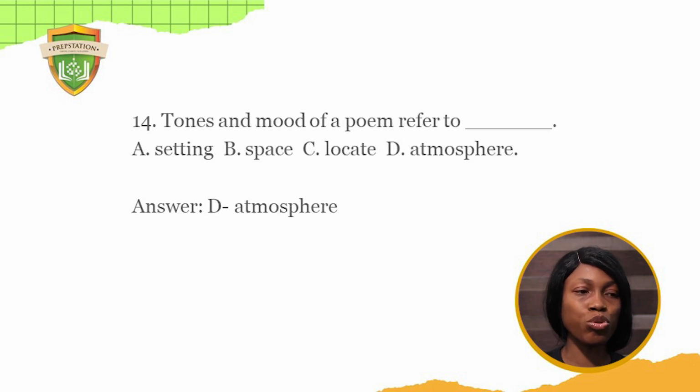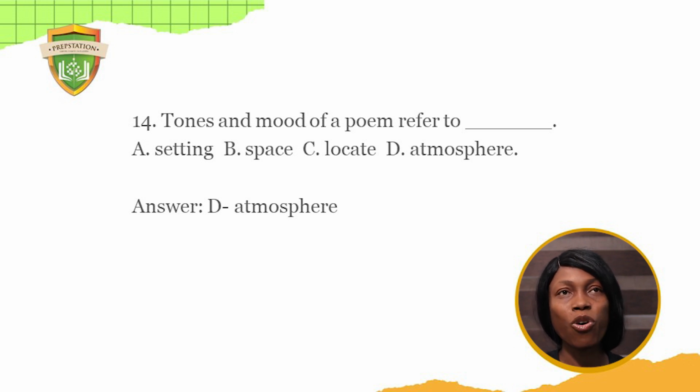14. Tone and mood of a poem refer to dash: A, setting, B, space, C, location, D, atmosphere. When you talk about tone, you're talking about the use of words by a writer in a poem or in a novel. So that is the writer's tone. When you talk about mood, it is the use of words by the writer and how it makes you, the reader, feel. A writer might write in such a way that when you pick up the work, at the end of the day, you are not happy. You have a kind of emotion. So that has to do with the mood.